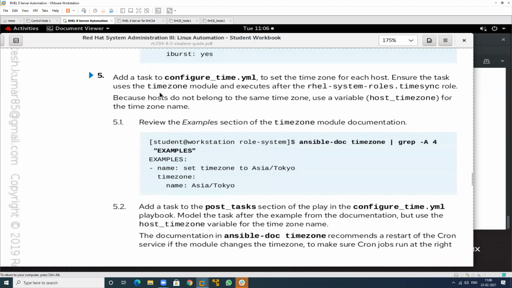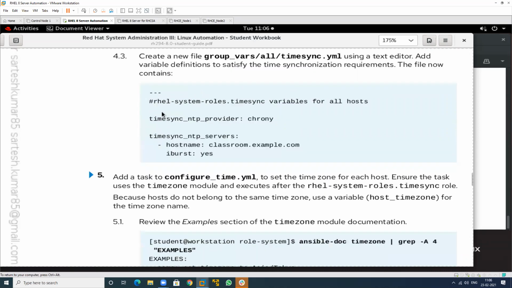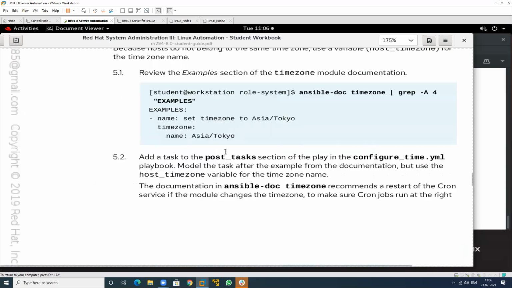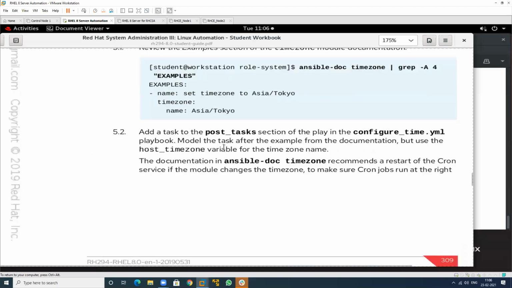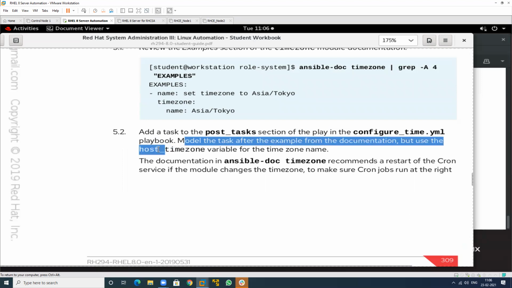But this is after performing the role structure, what you have to do. Then perform which particular task? This particular task. Okay, so see, like after installing, the system should restart. Yes. See this one. Add a task in post section. This is the post section of your play. Name of the playbook is this one. Model the task after the example from the documentation. Use the post_time_zone variable.